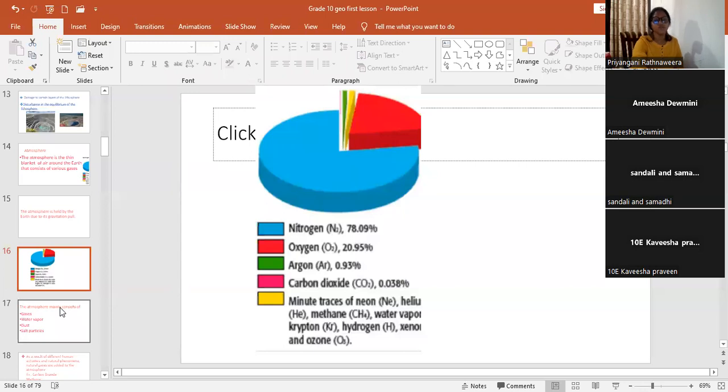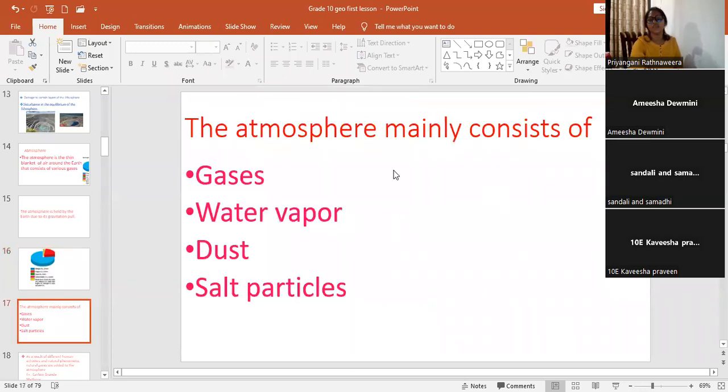But the atmosphere mainly consists of gases, water vapor, dust, salt particles. Before this, we discussed only the composition of the gases. Remember?